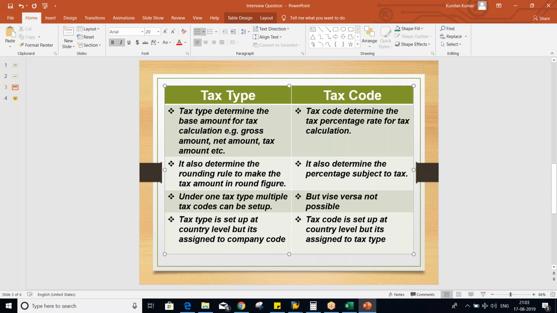These are the two major differences. Then, the tax type also determines the rounding rule, to make the tax amount a round figure.